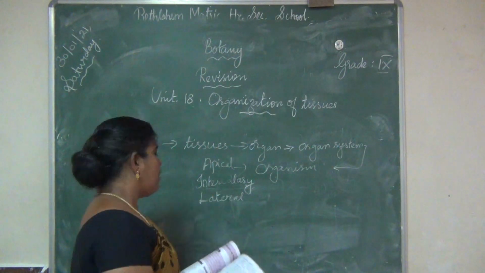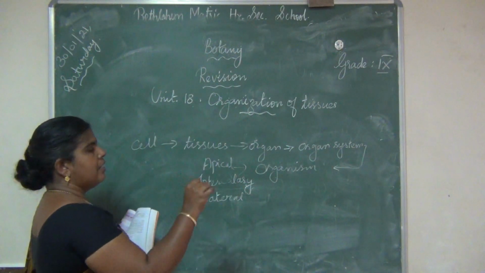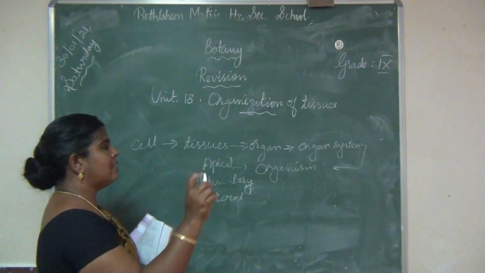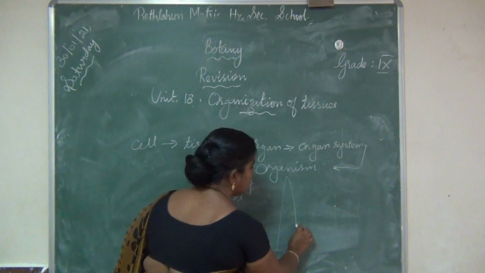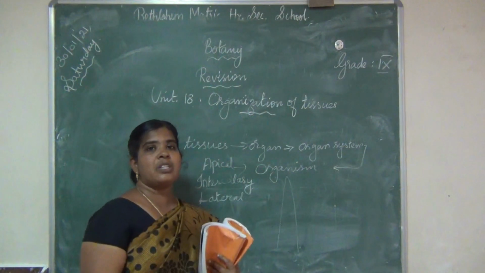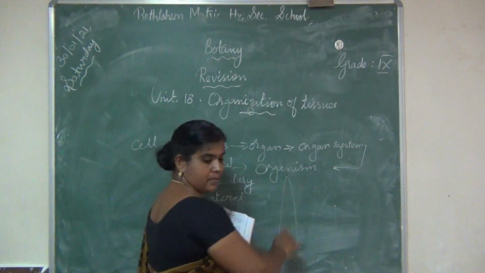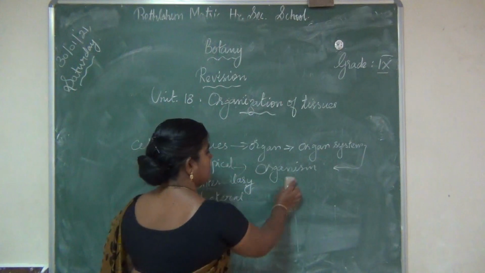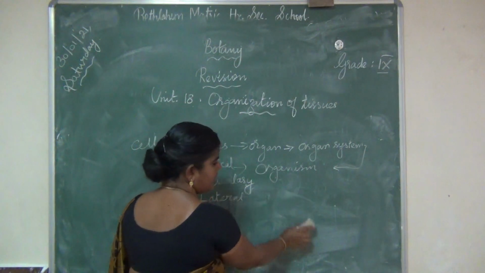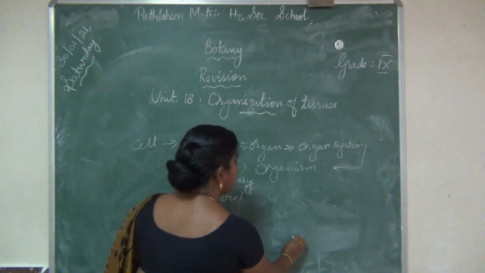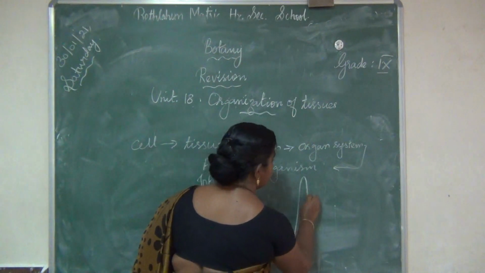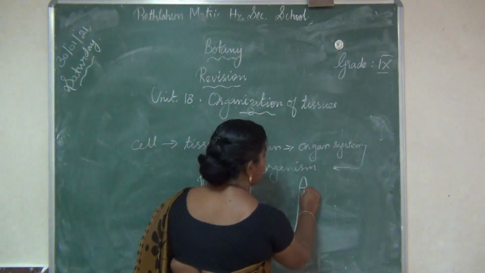Intercalary meristem. If this question is asked for you, you have to draw the shoot apex like this. For this question you must draw the diagram. Draw the shoot apex like this and locate the apical meristem.